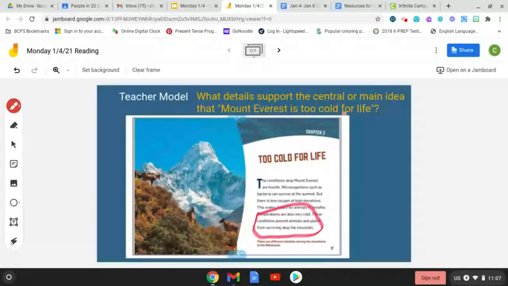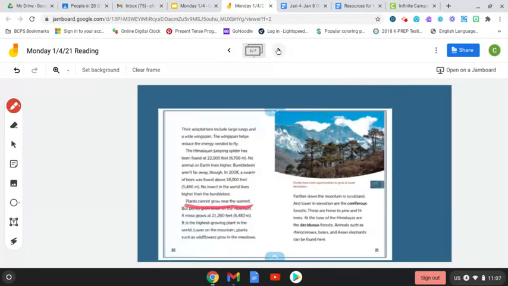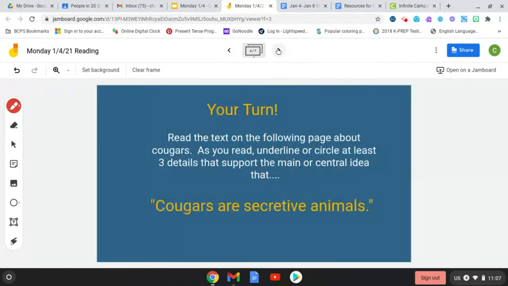Okay? Now let's take a look at your assignment here. You're going to read the text on the following page about cougars, which is another mountain animal. As you read, underline or circle at least 3 details that support the main or central idea. Remember, you're not circling like 5, 6. You're circling like 3, maybe 4.